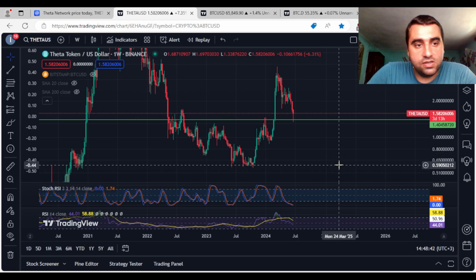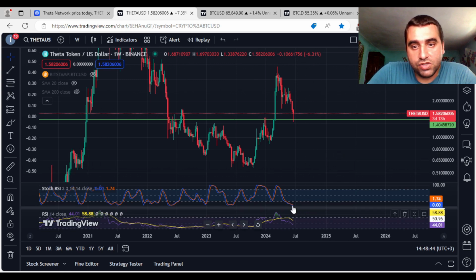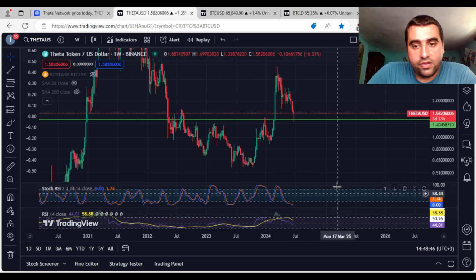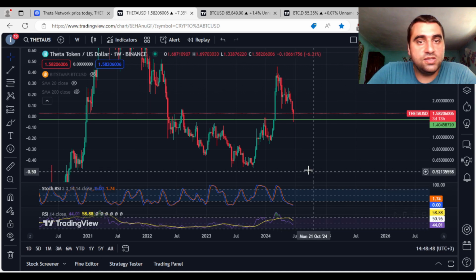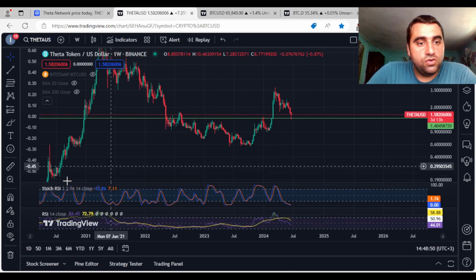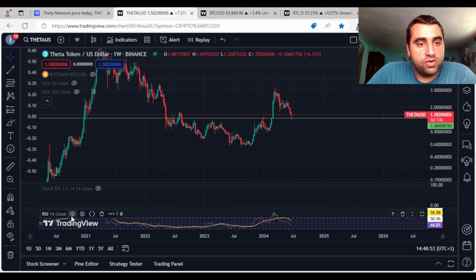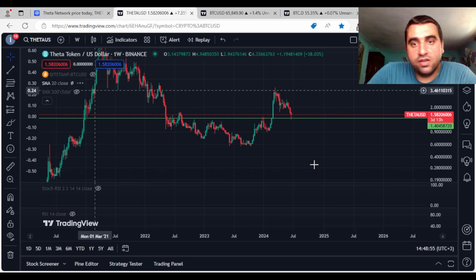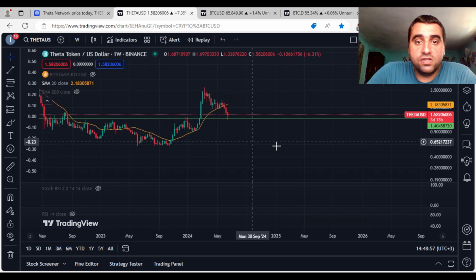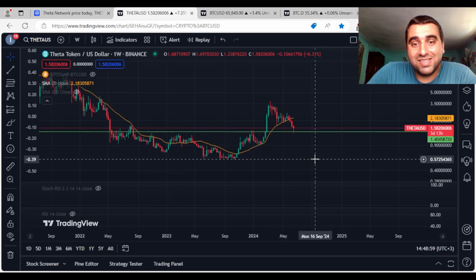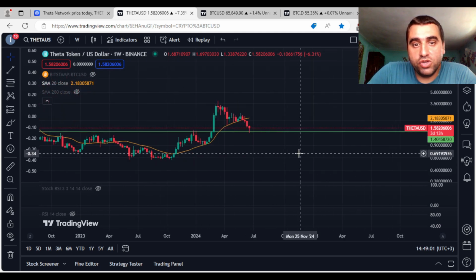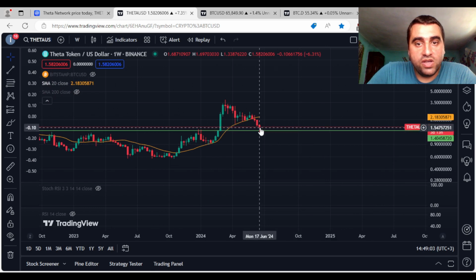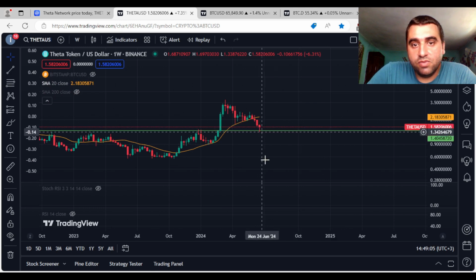In this case we have stochastic RSI, it's bearish, it is in oversold, and RSI also is bearish, it is in a downtrend. I'll also use the 20 weekly simple moving average to see what's happening in this case. I personally consider this indicator an important one that tells us if the price momentum is bullish or bearish. So the price right now is below the 20 weekly simple moving average.